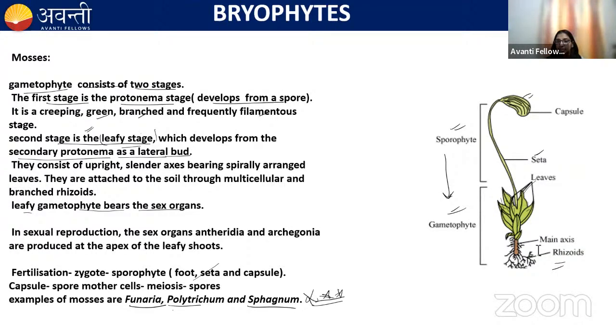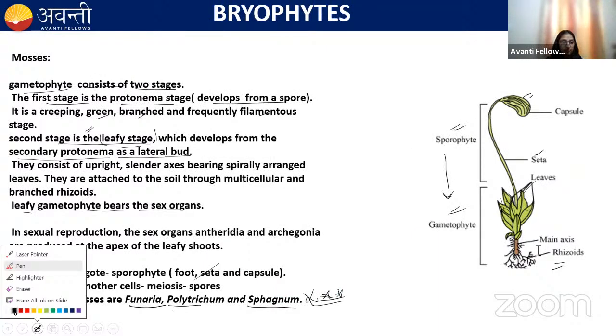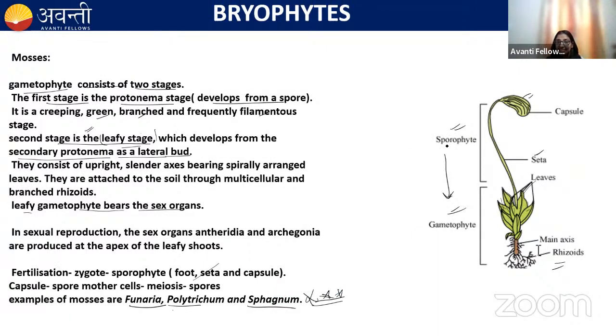Now you can see, this is a sporophyte, and this sporophyte is dependent on the gametophyte for its nourishment and development. Remember this point. It's a very important point in bryophytes, that the sporophyte is dependent on the gametophyte. Please remember this, students.